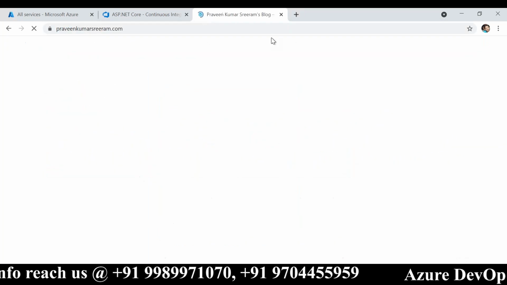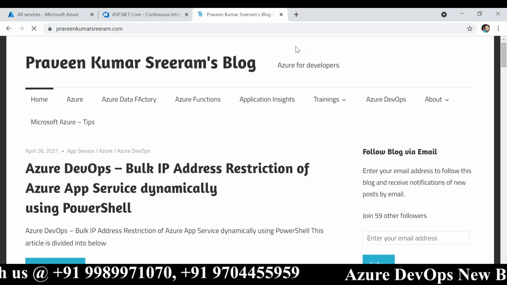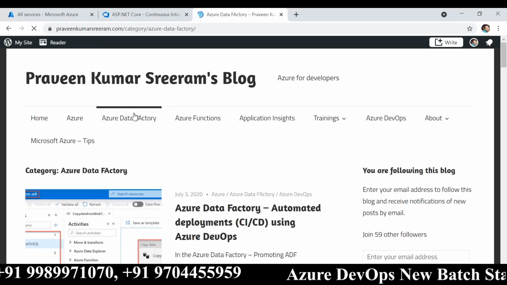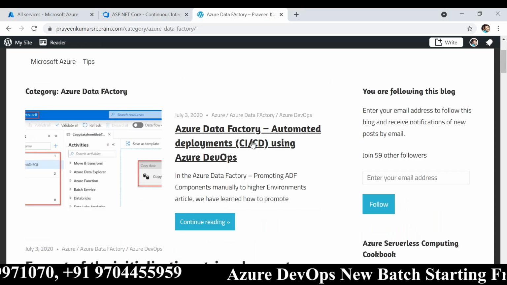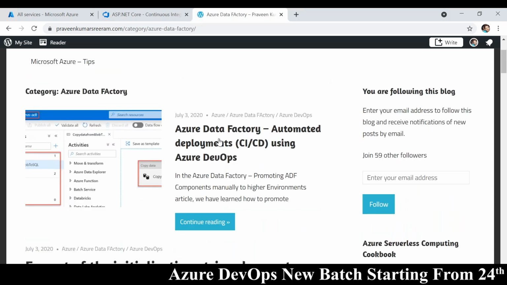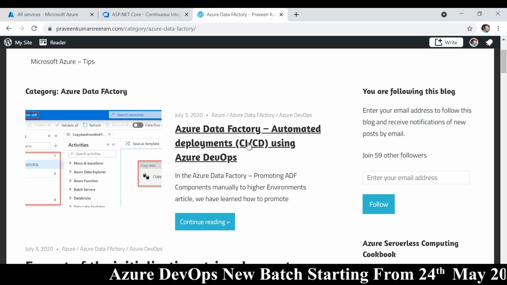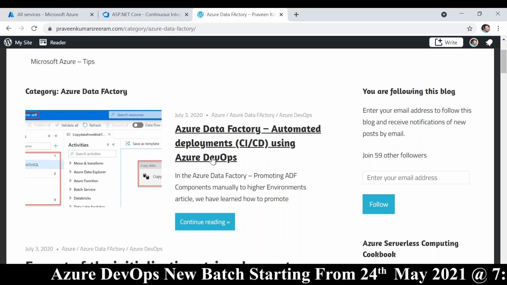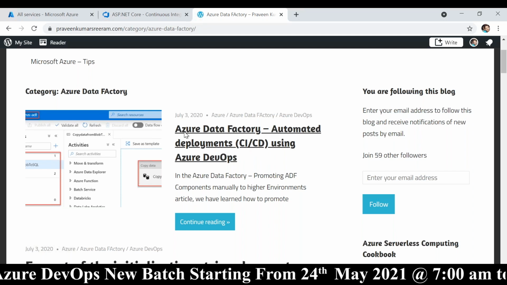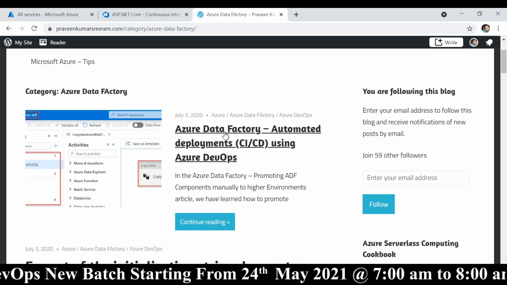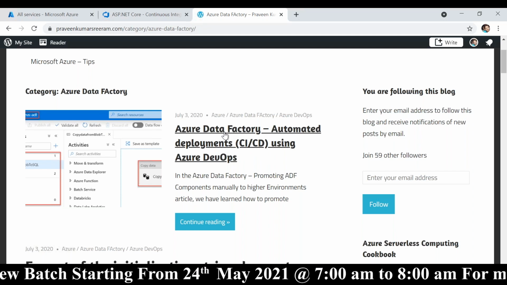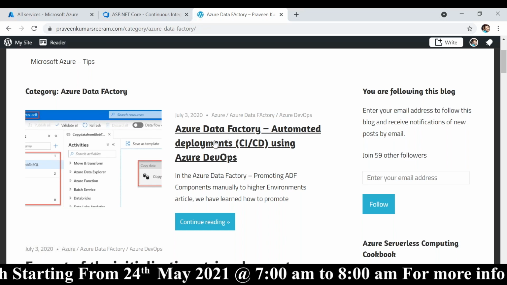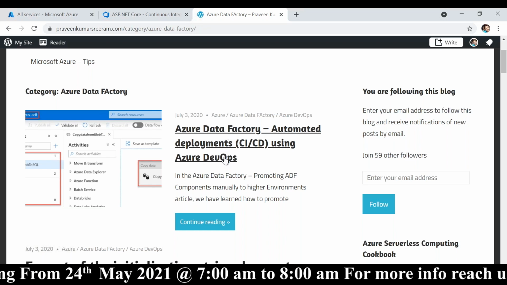So this is my blog, guys. For example, you see Data Factory automated deployment, CI/CD. So DevOps is everywhere, even in Data Factory. A database engineer or data engineer should also know DevOps for sure.